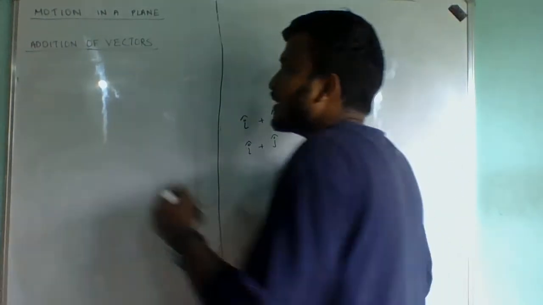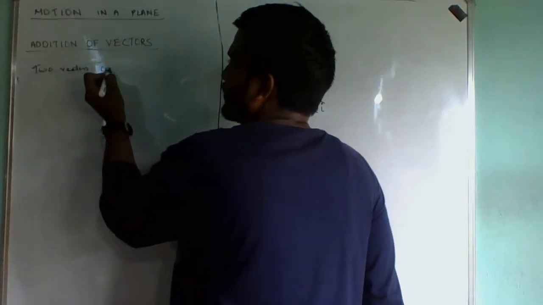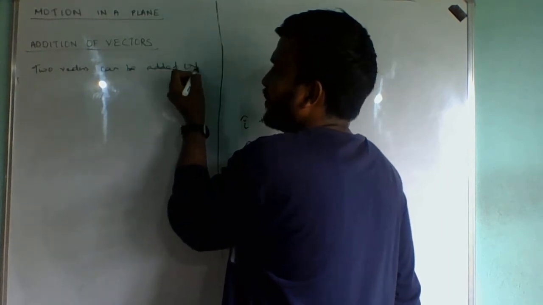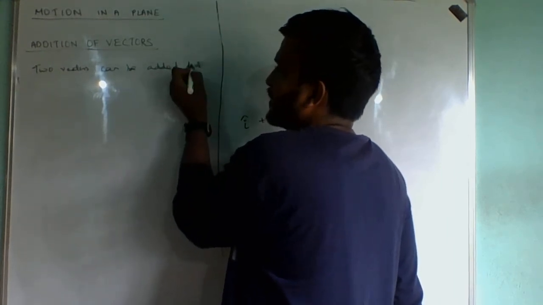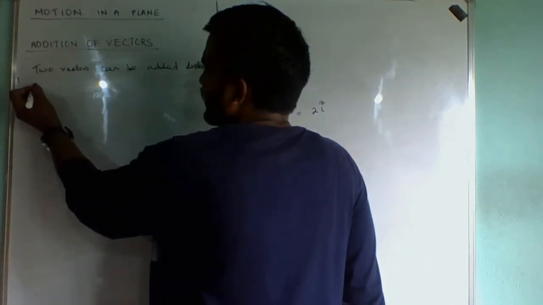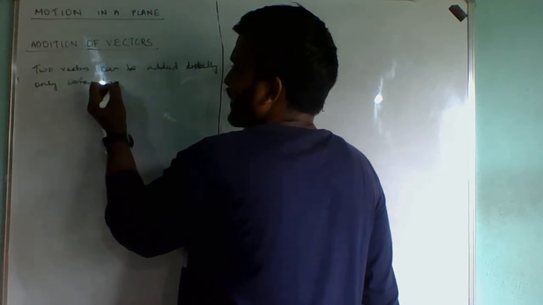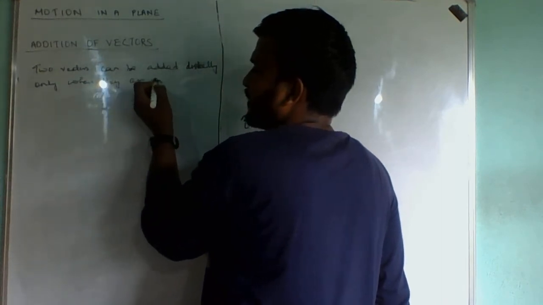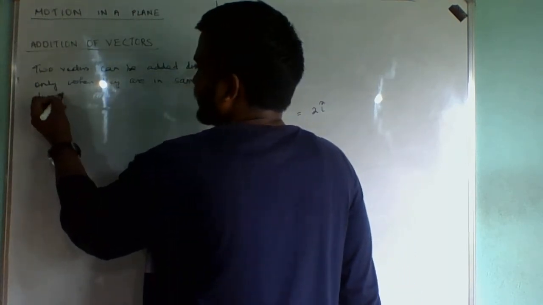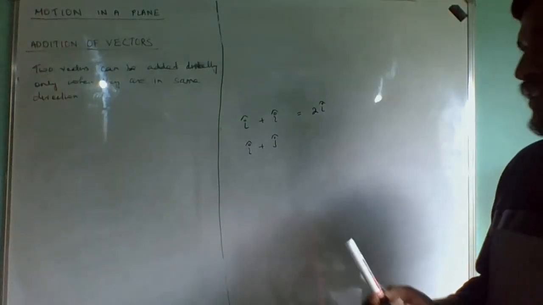So what we can write here? Two vectors can be added directly only when they are in the same direction.